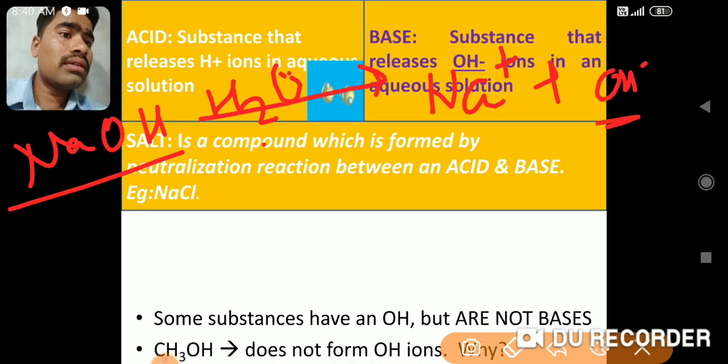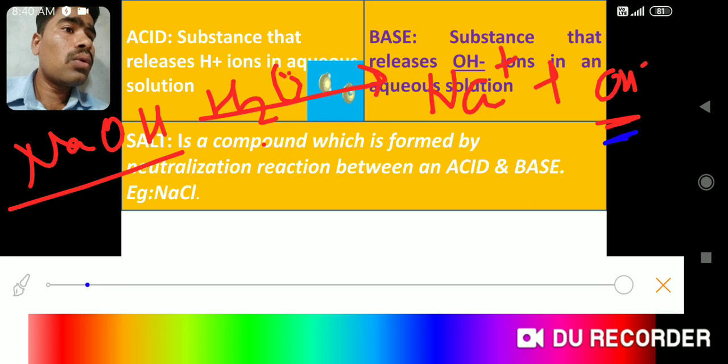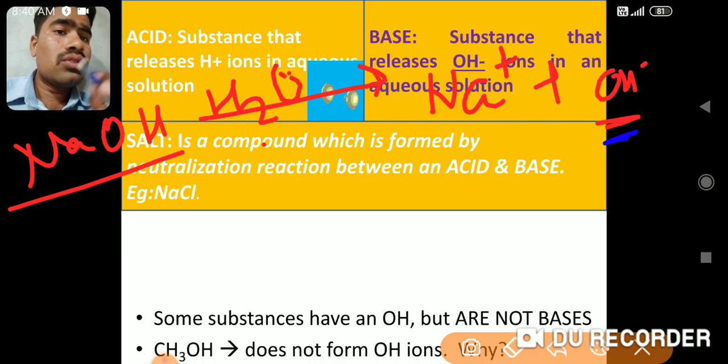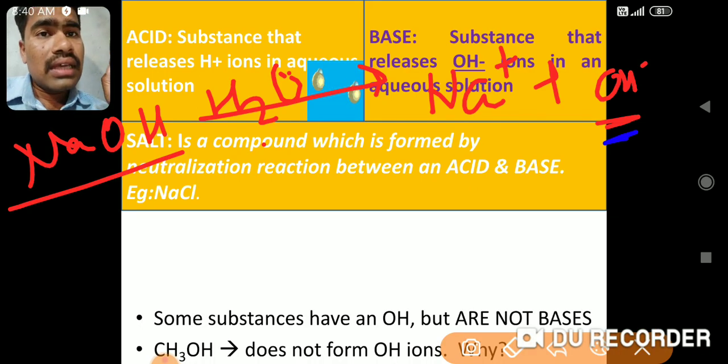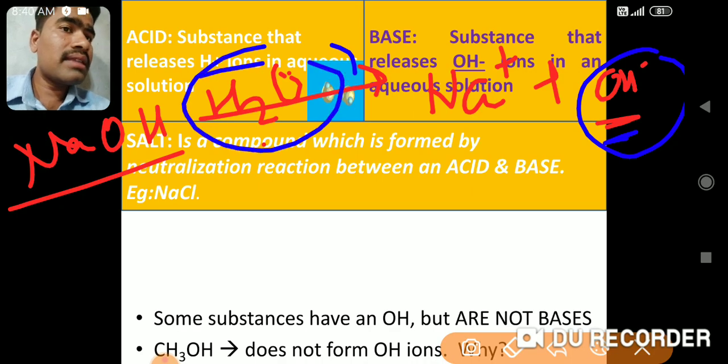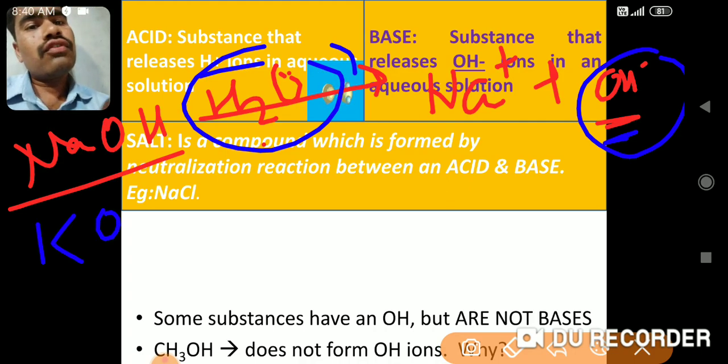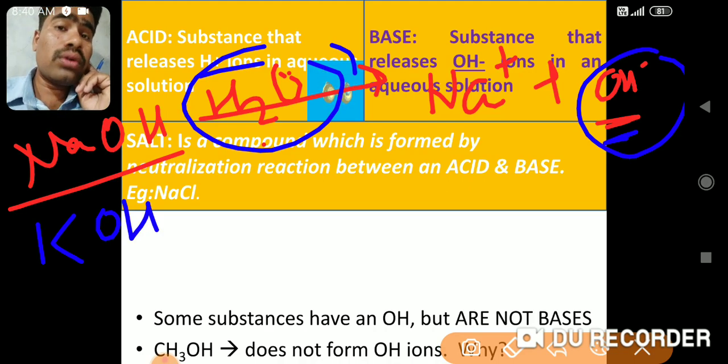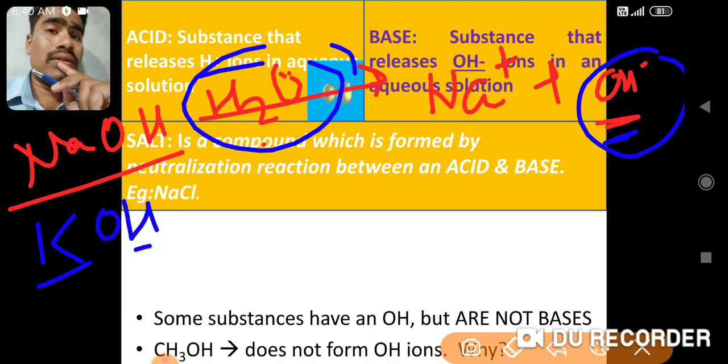What is formed here? OH minus is formed here. So any substance that produces OH minus ions in the aqueous solution, such substances are called bases. Now another example of base I will take, KOH. Now what is the meaning of KOH? What do you call it? Potassium hydroxide. K for potassium, OH for hydroxide.